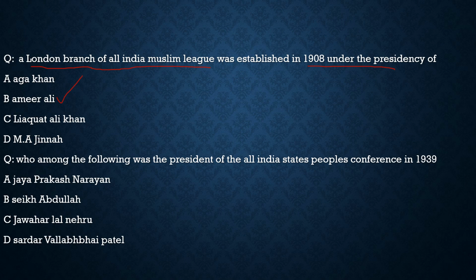So the correct statement is option B. Now coming to the last question of today's discussion, it says, who among the following was the president of All India States People's Conference in 1939? Is it Jaya Prakash Narayan? No. Is it Sheikh Abdullah? No. Is it Sardar Vallabhbhai Patel? No. Is it Jawaharlal Nehru? 100% correct. So with this, we complete today's discussion with the previous year questions too.